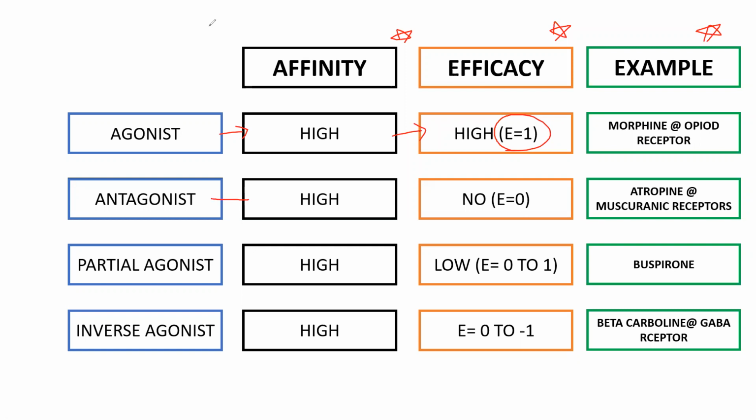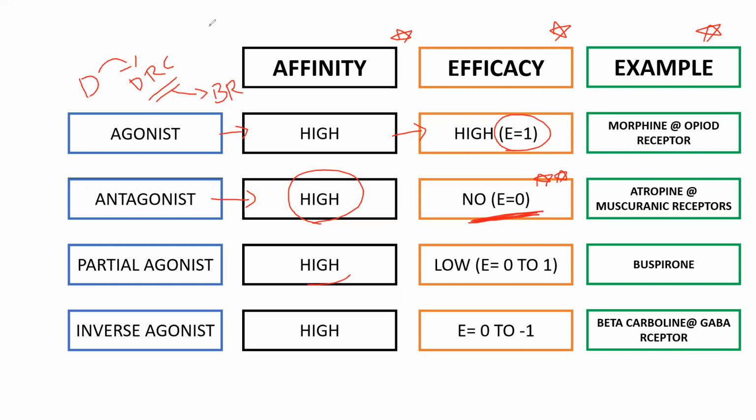Antagonist. Antagonist also will have high affinity. Affinity means the ability of a drug to form the drug receptor complex. Efficacy means the ability of the drug receptor complex to initiate the biological response. Both are high for an agonist, and for an antagonist the affinity is high. It will form the drug receptor complex, but it will not show the biological response. That is, no efficacy. It will show some other thing.